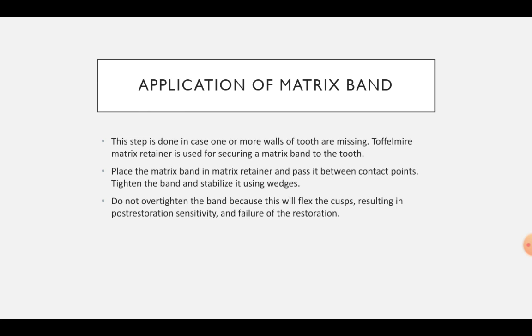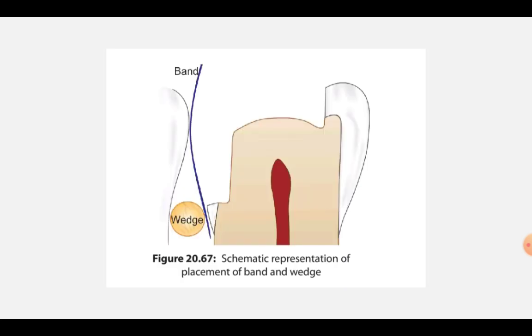Place the matrix band in matrix retainer and pass it between the contact points. After that, tighten the band and stabilize it using wedges. The band should not be over tightened, as this will flex the cusps, resulting in post-restoration sensitivity and failure of the restoration. This is a representation of the placement of band and wedge.